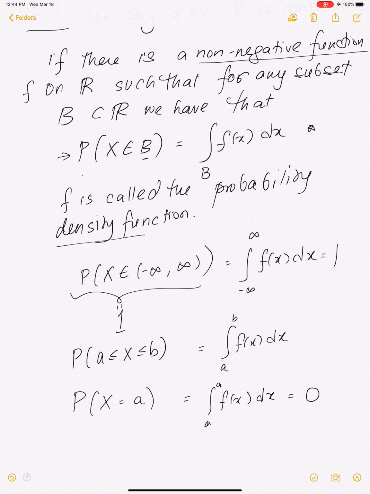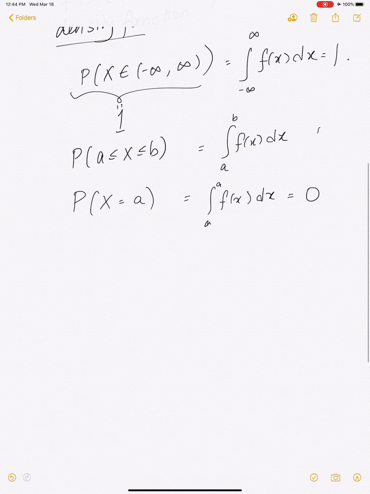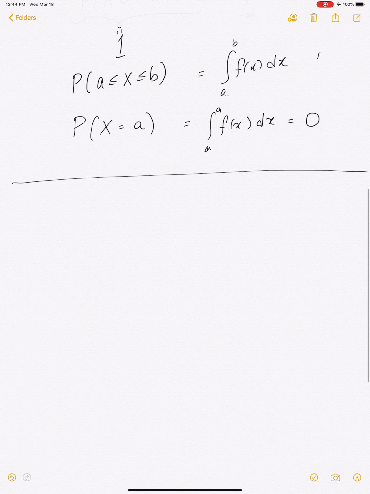The integral over the whole real line is 1. The probability x is in any interval is given by the integral over the interval. The probability x equals any single number is just going to be 0 by these properties. Okay, so now let's take these and try to look at an example.